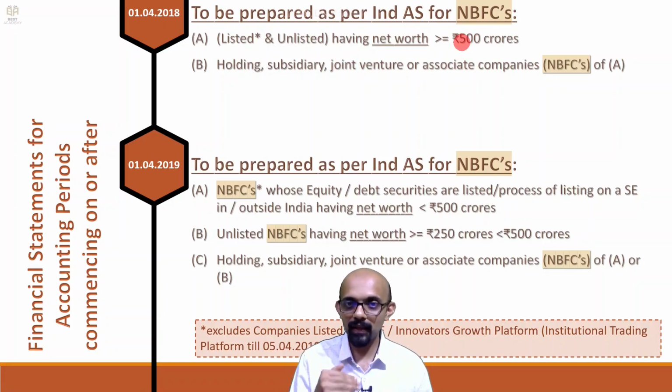But that condition is not there for companies because all NBFCs are companies. So any company, if it is covered by Ind AS, that company may be NBFC, then the parent or subsidiary of that company automatically gets covered, right? So I hope this point is clear.